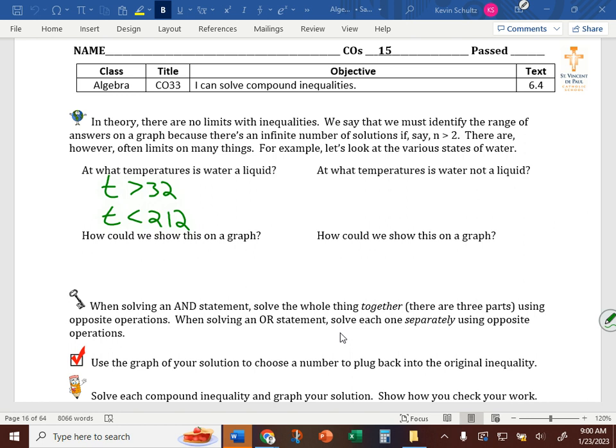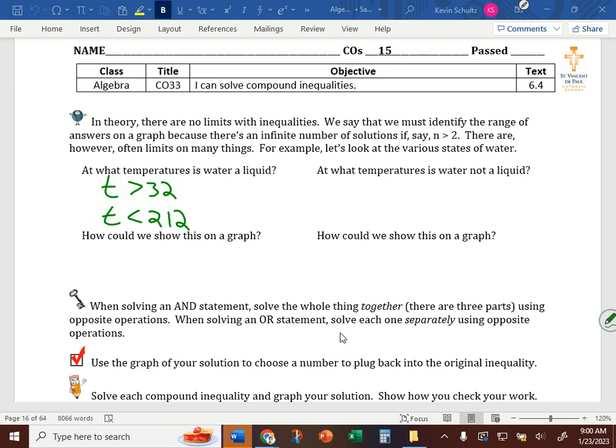Nathan, there's still an infinite number of possibilities. Isn't that what inequality says? Anything greater than 32, including all decimals, fractions, all that stuff. There's an infinite number of solutions, but it does have a limit. The temperature has to be greater than 32 and less than 212. Rather than writing two inequalities for this, we can write what's called a compound inequality and take care of both limits at the same time.